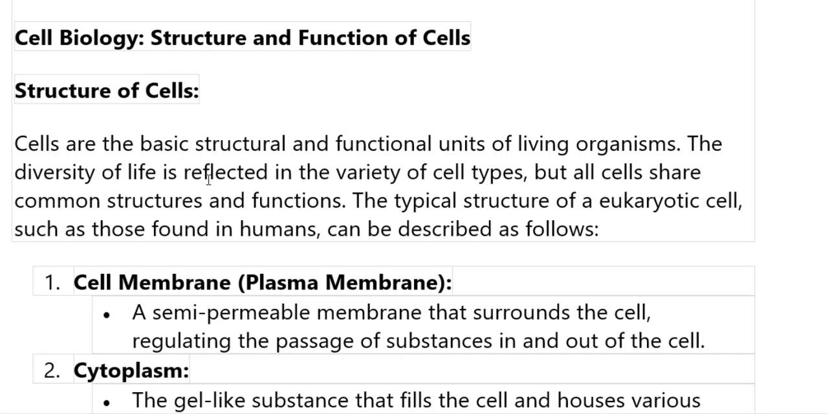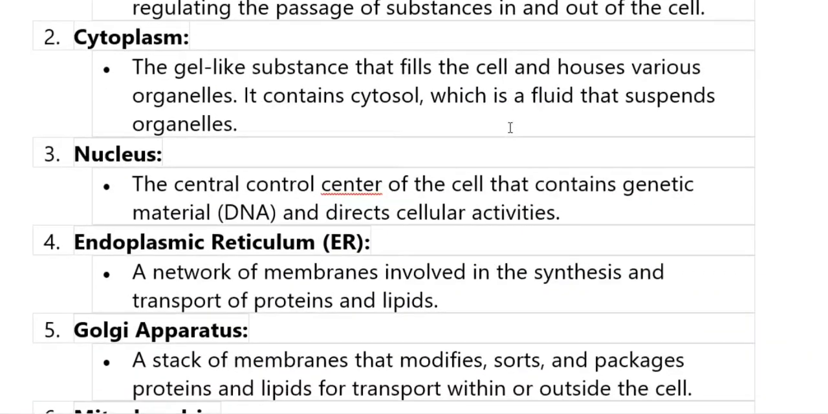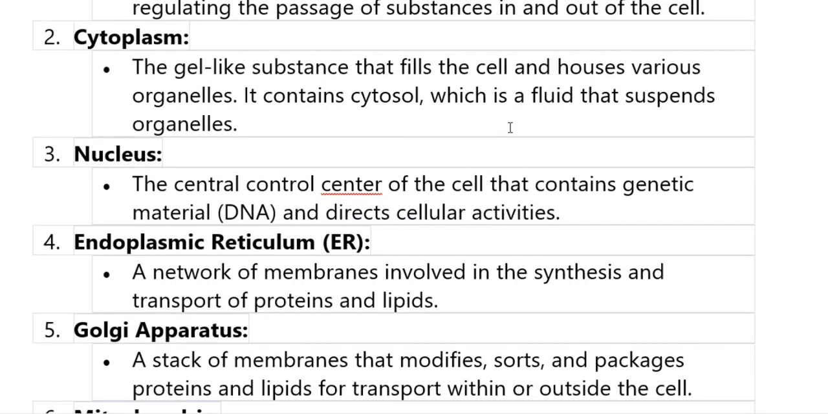Structure of cells. Cells are the basic structural and functional units of living organisms. The diversity of life is reflected in the variety of cell types, but all cells share common structure and function. Typical structure of eukaryotic and prokaryotic cells includes the cell membrane, plasma membrane, cytoplasm, and nucleus. The cell membrane is the outer layer of the cell.